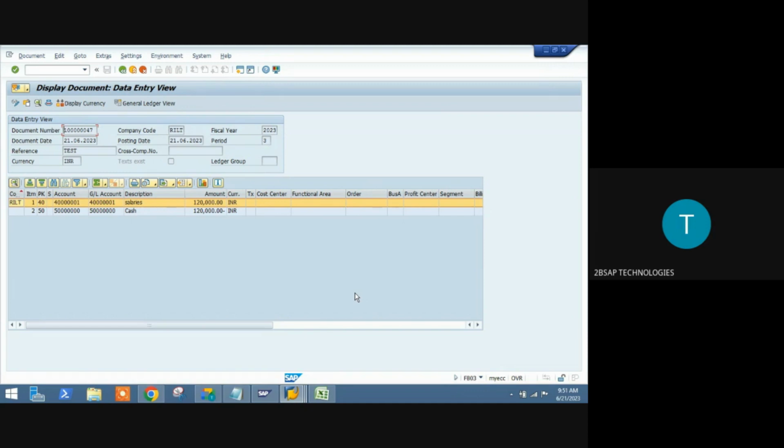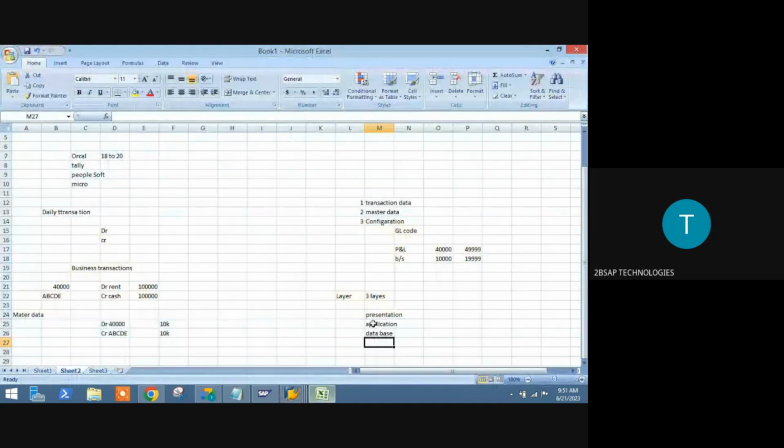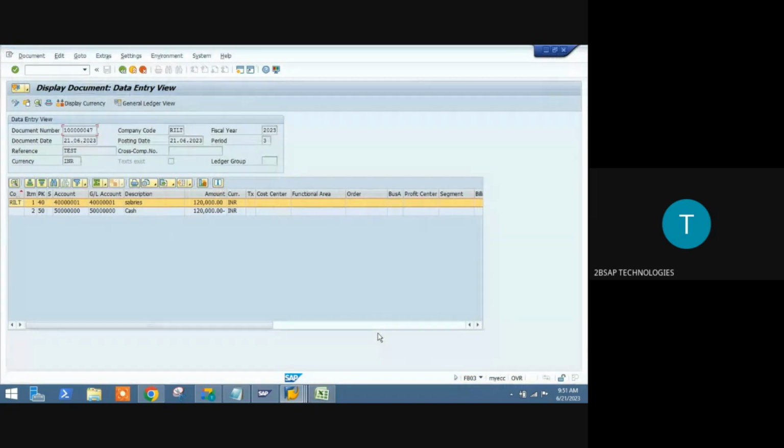That is what we call the database layer. In your database, whatever transaction or data you have posted will be saved, and that saved data is available in your storage.